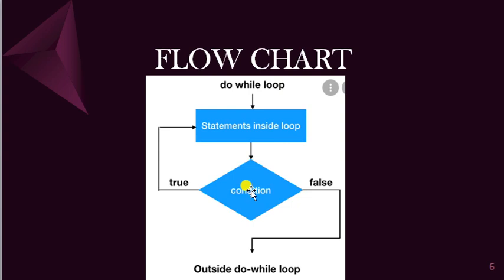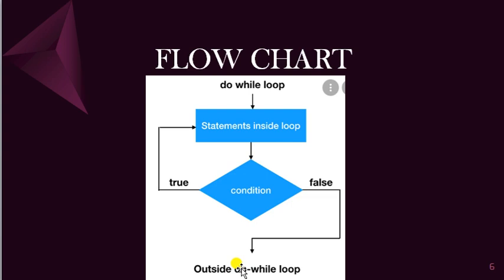If the condition is true, then again it will execute the statements inside the loop, then check the condition, then if it is true, execute the loop again, like that. And if the condition is false, it will go out of the loop, that is, go outside the do while loop. So this is what happens in the case of do while statement.